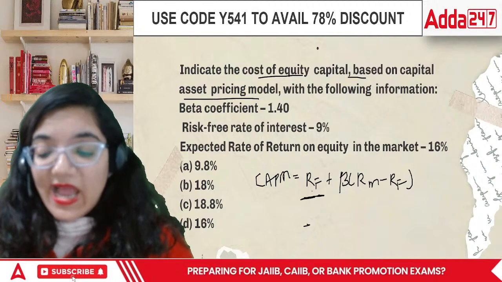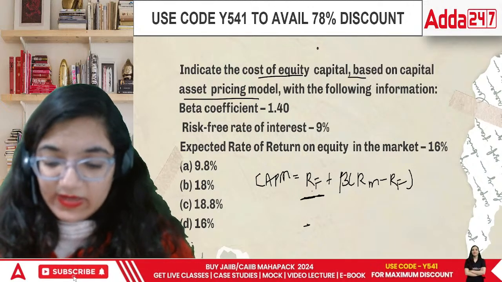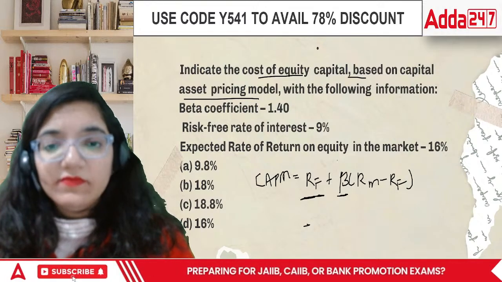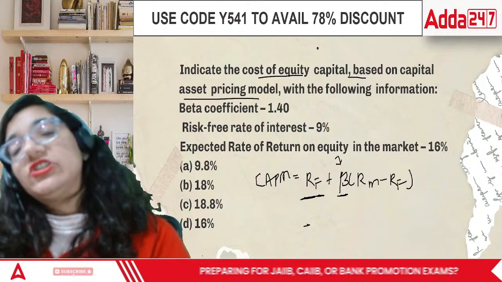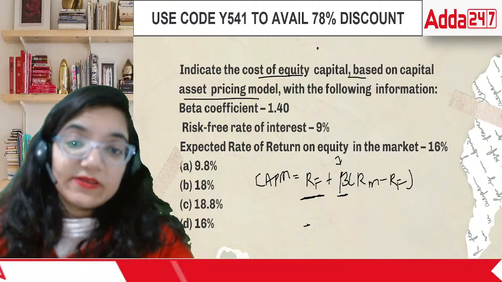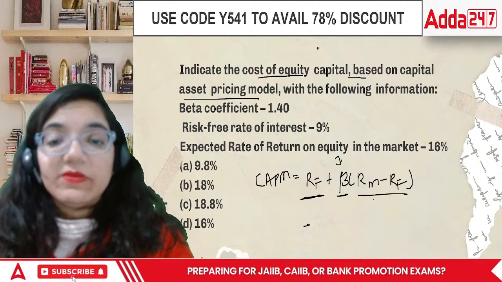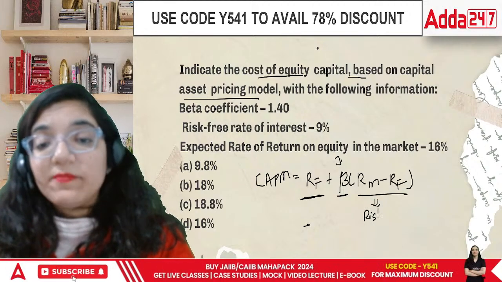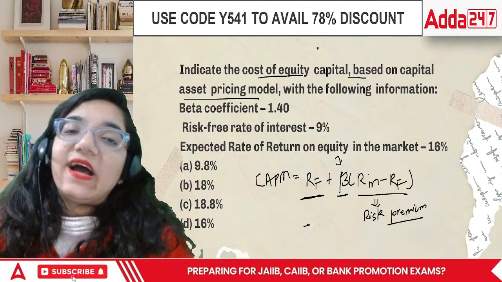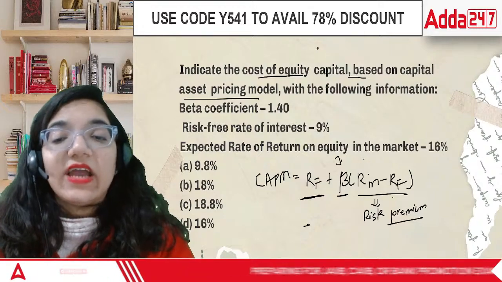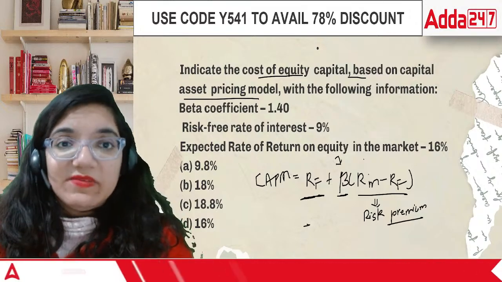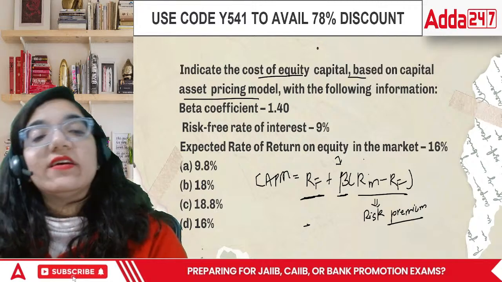Then they said, add beta to it. What do you mean by beta, everyone? Beta is the sensitivity factor. If the market changes this much, how is it impacting us? This much, or the same as the market? Then this is our risk premium. Risk premium means the extra premium that we are getting because we are ready to take the risk. That is RM. The market rate is say 15% and the sure amount is basically 3%, the amount that we are receiving. So the remaining portion is purely the risk premium.